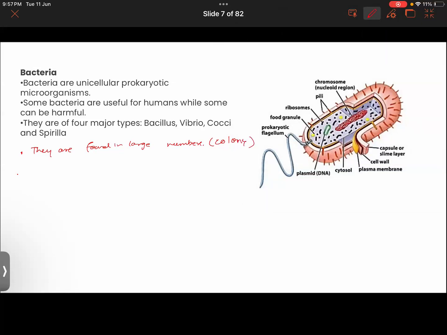Furthermore, where would they be found? They would be found in air, in water. They would even be found in soil. They would be found on surfaces of different things. They would be found on the body and inside the body also.